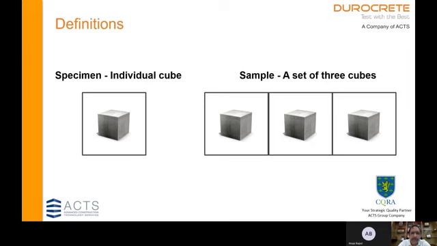In acceptance criteria, we use only sample average values, and individual cube results are of no significance at all. Even for finding standard deviation, we use sample means and we never use specimen values. Once the specimen values are used to find the sample mean, we do not use them anywhere. It is to be noted that these sets of three cubes are to be cast from the same portion of concrete that is sampled.